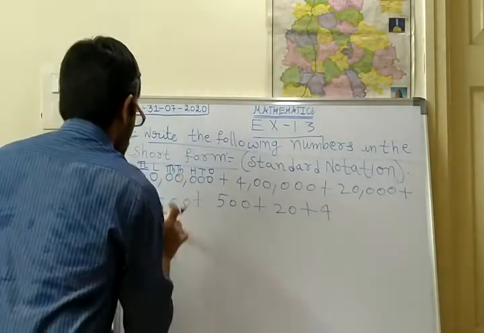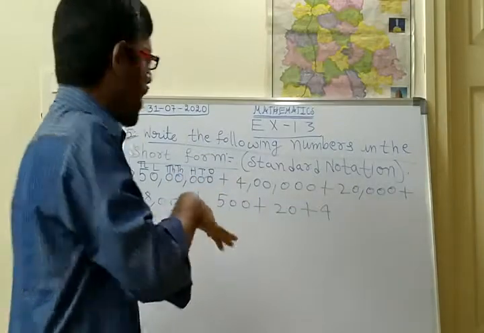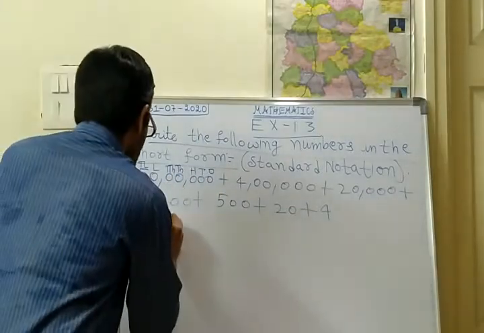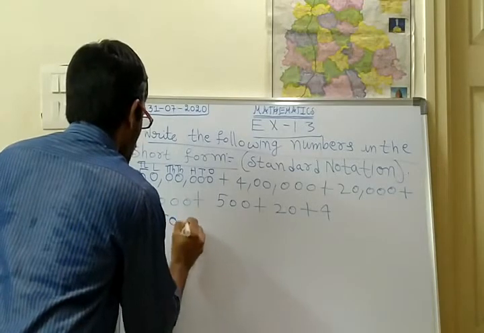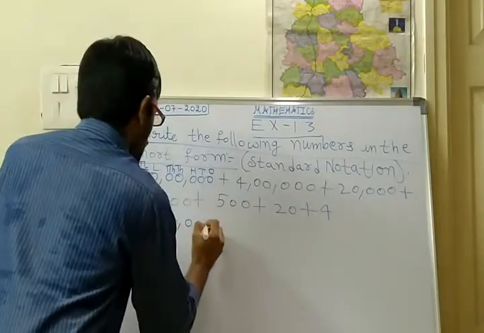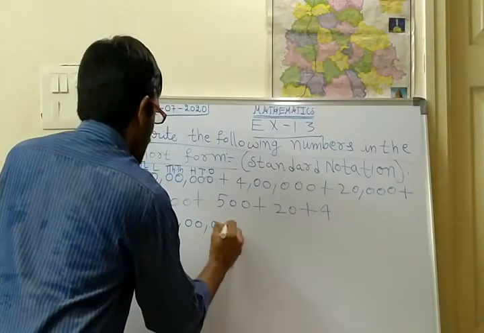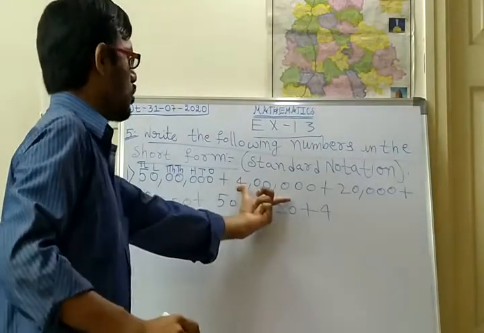So how should you write this number in the short form? You have to add all these numbers. Addition means, see how it will be: 50 lakhs. Next, below this one, you should write the next number.